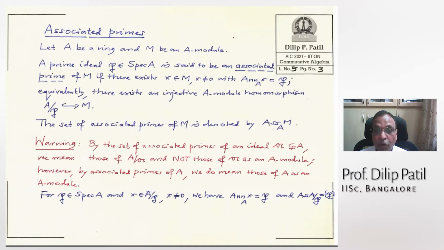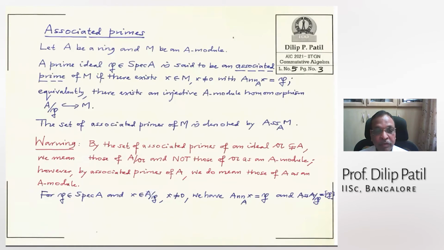Okay, now the next topic: associated primes of a module. If P is a prime ideal, then we say that it is an associated prime of M if there exists a non-zero element x in M such that the annihilator of that element is precisely P. Equivalently, this says that A mod P goes inside M as a module over A. That means there exists an injective A-module homomorphism from A/P to M. This is simply taking 1 going to x, which gives you a linear map from A to M, and that will precisely have kernel P.